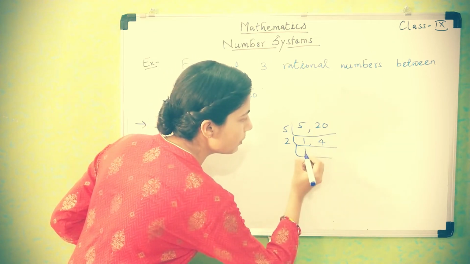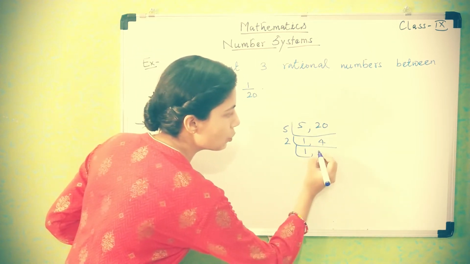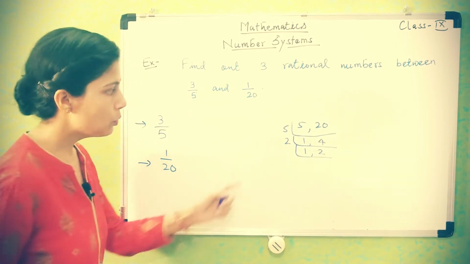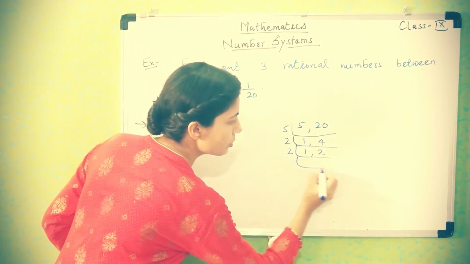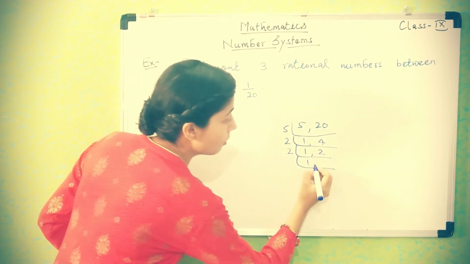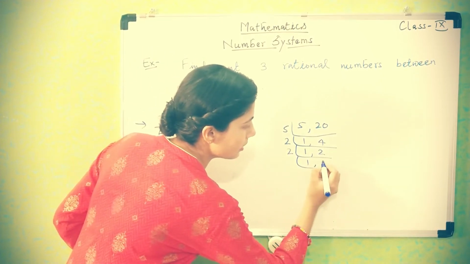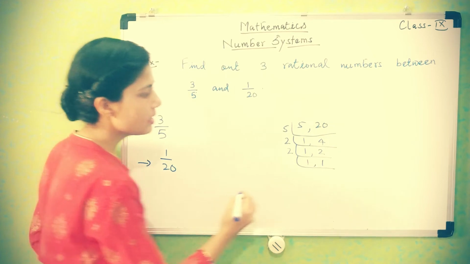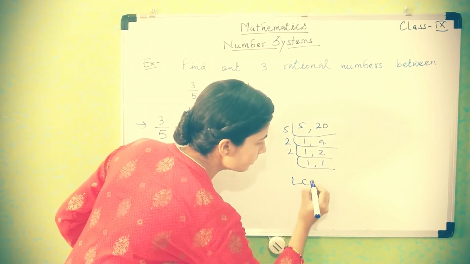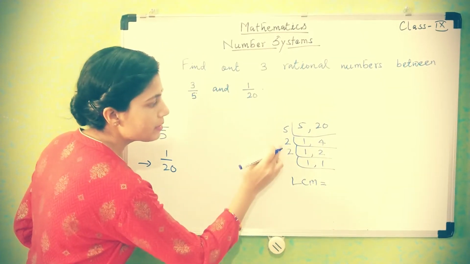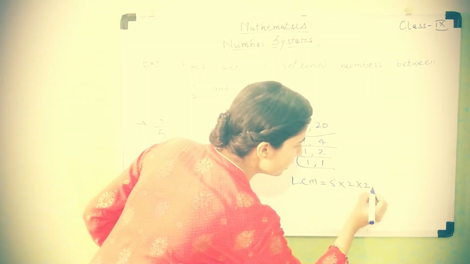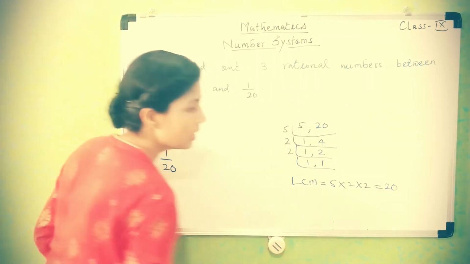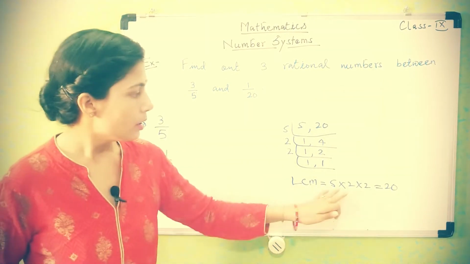1 will be as it is and 2 2s are 4. Again we have to take this 2: 1 is as it is and 2 ones are 2. So LCM will be here 5 into 2 into 2. 5 into 2 into 2 means 20. So LCM is coming as 20.